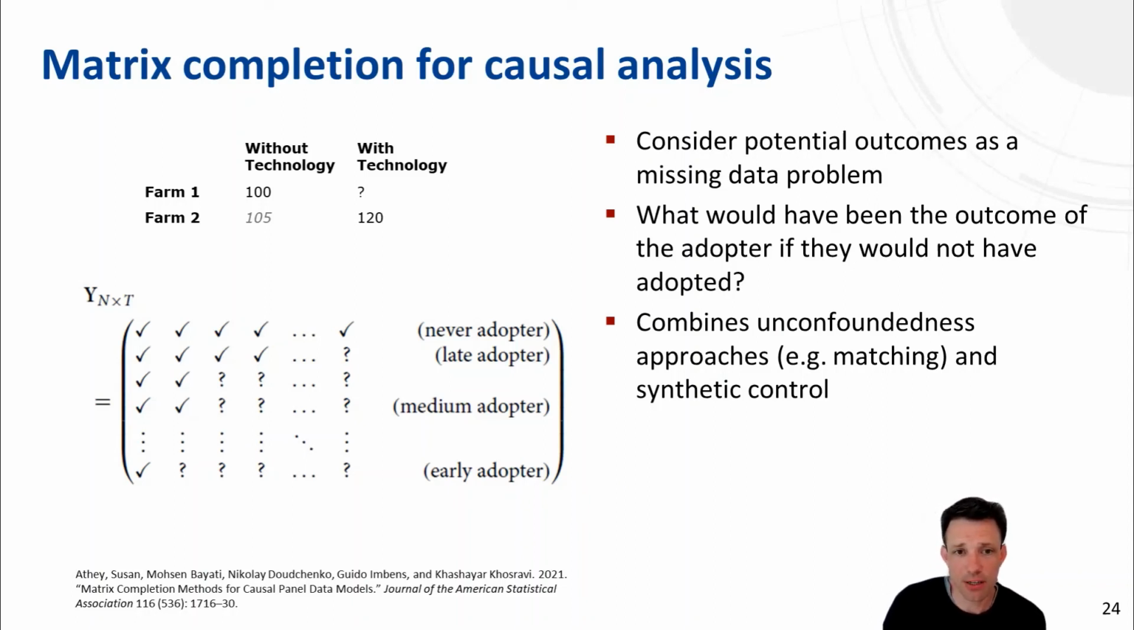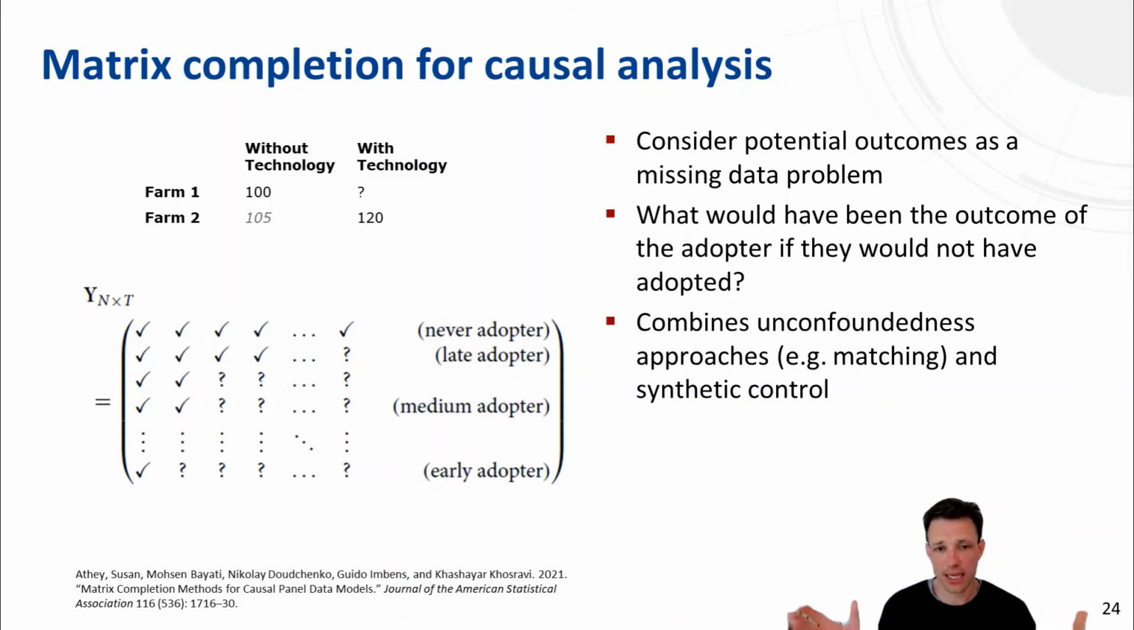So that was the example given before, and we said in the beginning that we are particularly interested in the potential outcome, so farm 2 without the technology. If we would have observed that, then we can calculate the selection bias and the causal effect. So this is the missing entry that we need to complete.